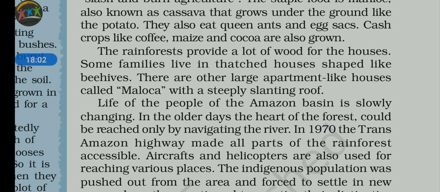Next one, the rainforest is also important to us as a source of wood. So it provides hardwood, which is required to thatch. Look, the rainforest provides a lot of wood for the houses. Some families live in thatched houses shaped like beehives. There are large apartment-like houses called malocas. So there are two types of construction. One is referred to as the maloca, and another is the apartment-like, that is, big houses.